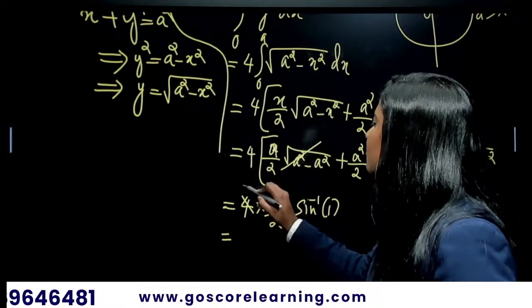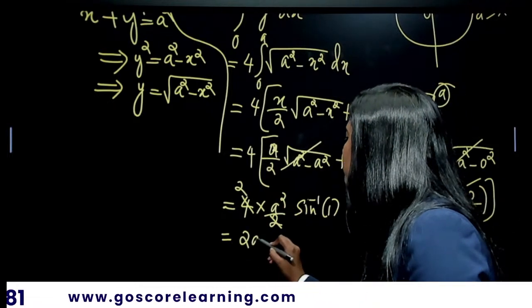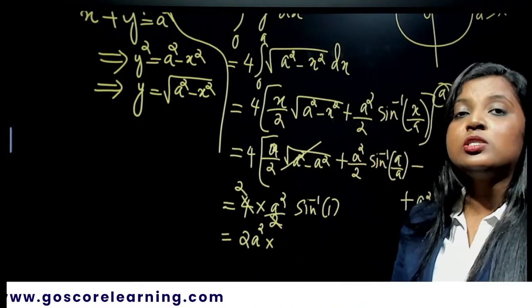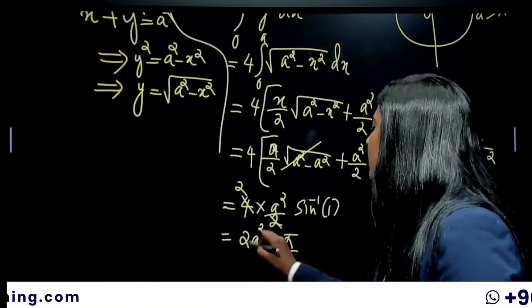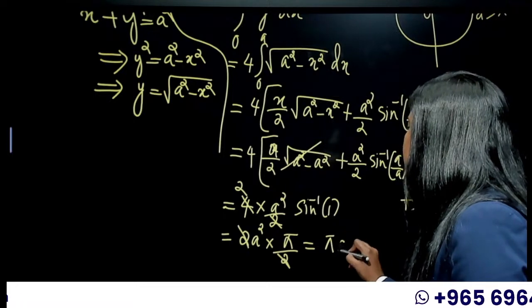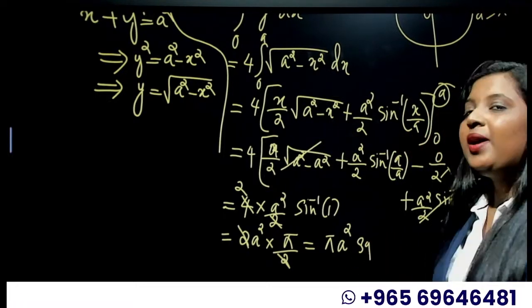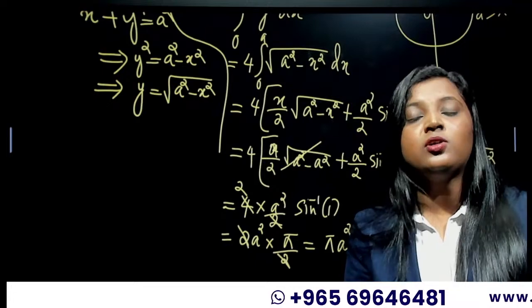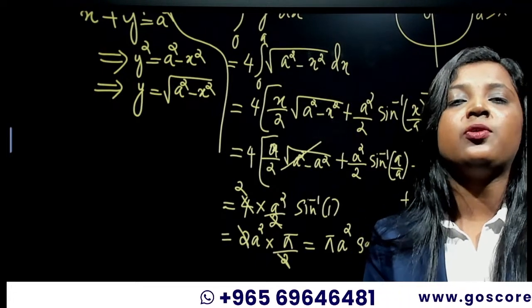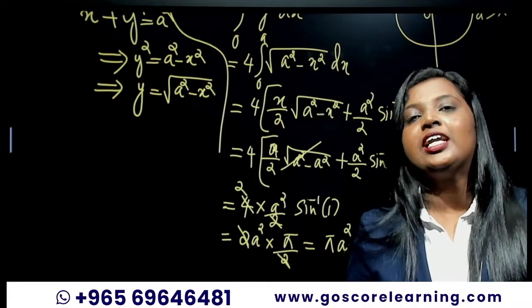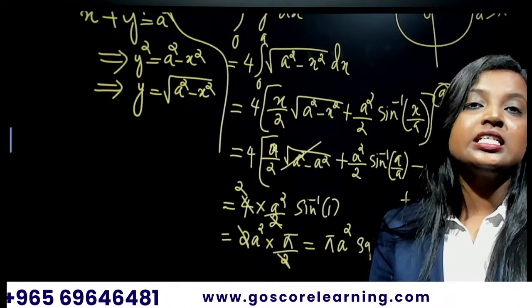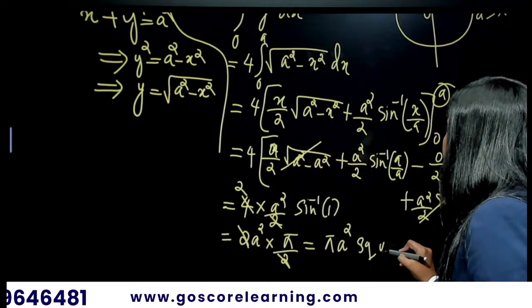Then we can cancel this 4 and this 2, so it will be 2a squared into sine inverse 1, which is pi by 2. Then you can cancel these, so you are getting the answer as pi a squared. Pi a squared what? Pi a squared mangoes, tomatoes, pineapples? No, pi a squared units, because we are finding the area and the unit of area is square units.